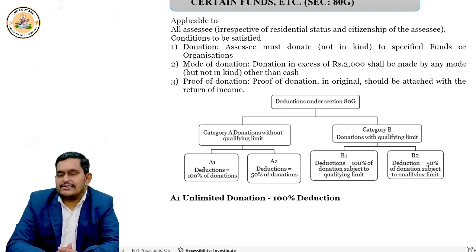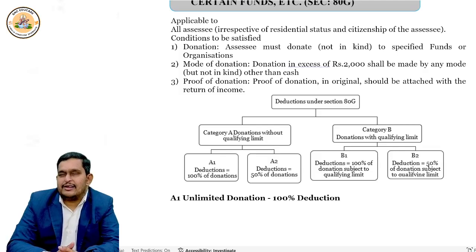So the deduction allowed under category B, or the qualifying limit, whichever is lower, will be allowed as deduction. That's how you should remember. Now, let us discuss category A and A1.